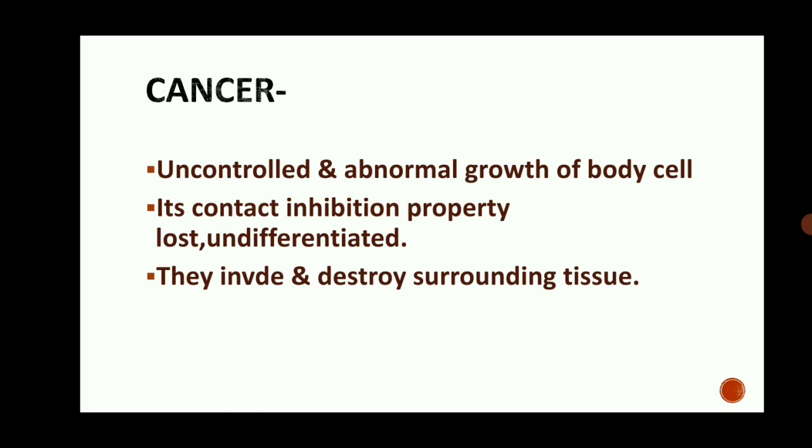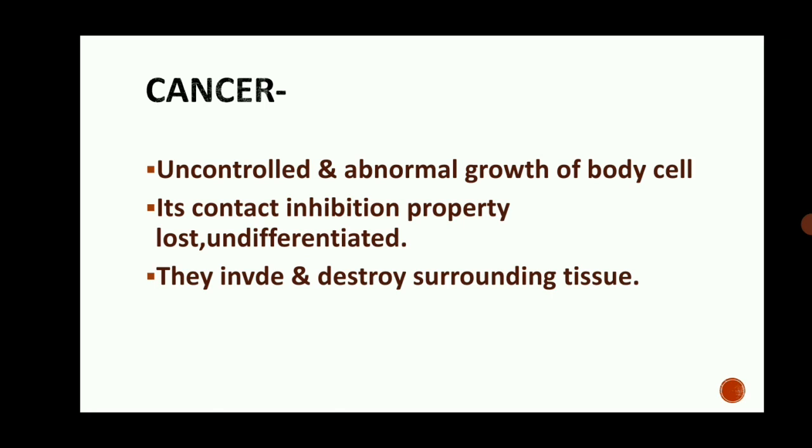Here in cancer cells, the growth is uncontrolled and abnormal, meaning their size, shape as well as their multiplication rate is much higher than the normal cell. Its contact inhibition property is lost. Contact inhibition property means cancer cells grow fast and that's why they overlap each other and there is no space between them, and hence there is a lack of contact inhibition property.